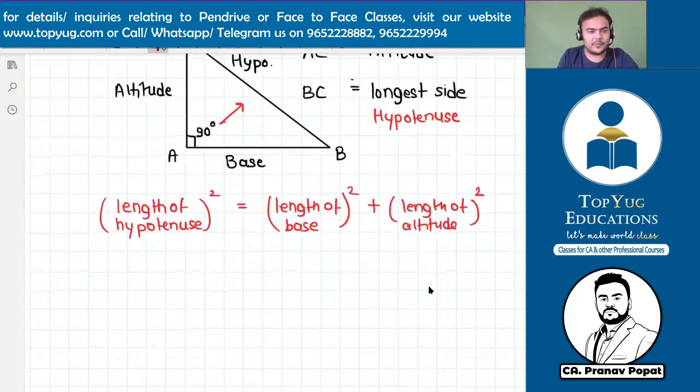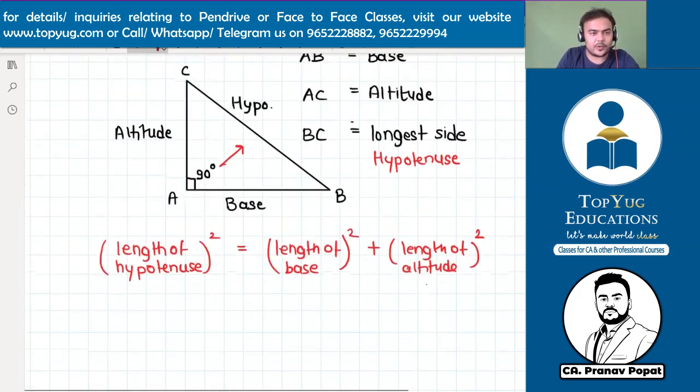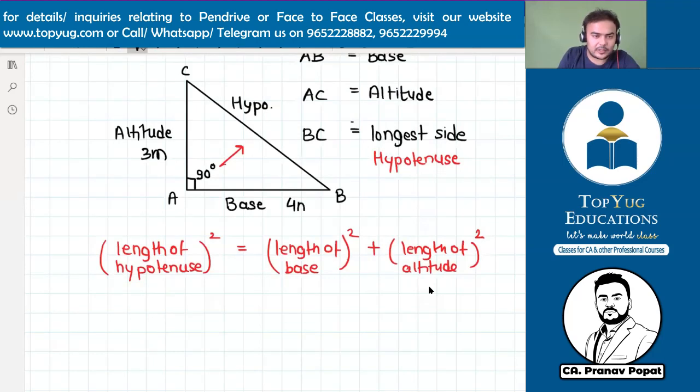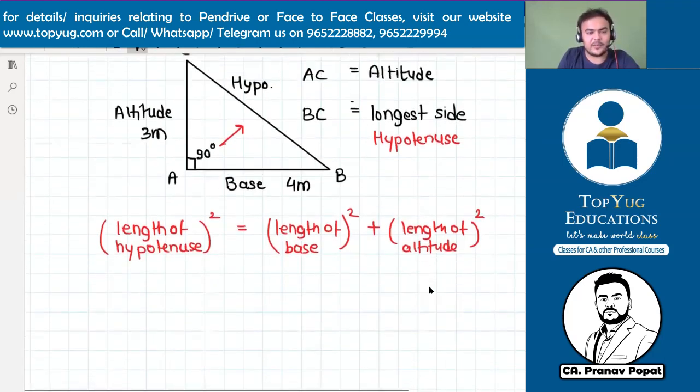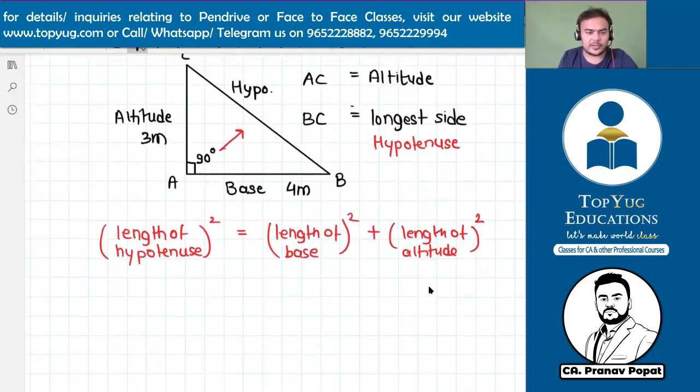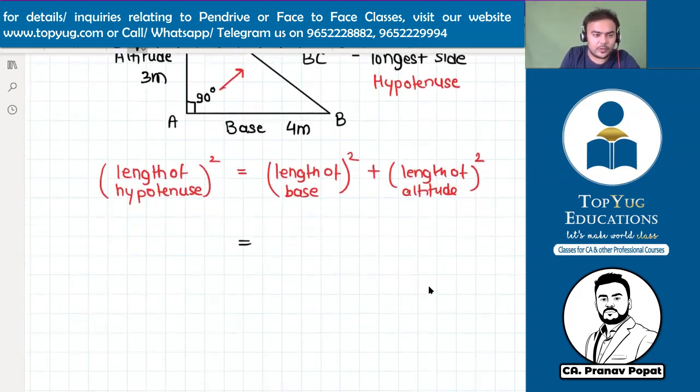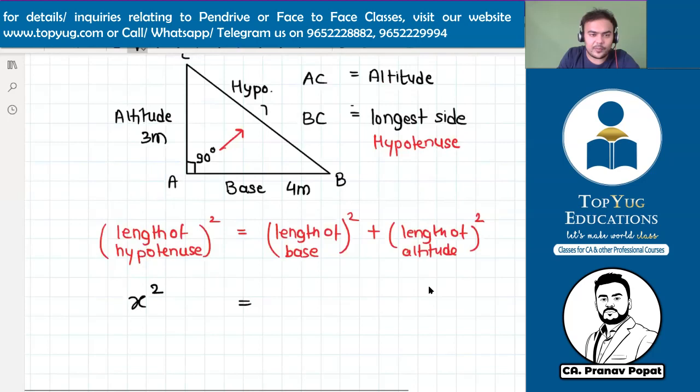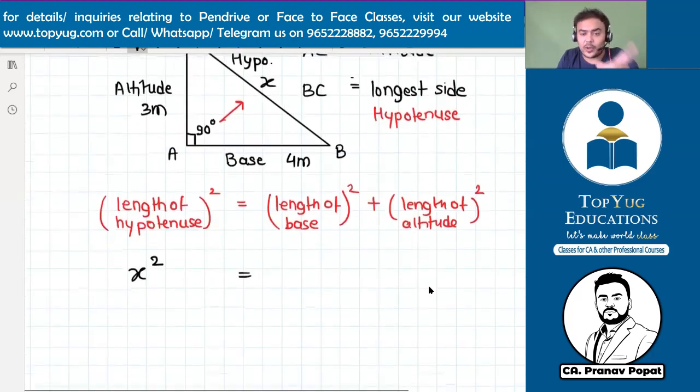So in this case, suppose I say that this is 3 meters, this is 4 meters. Can you tell me what is the length of the hypotenuse? Okay, sir, let's do it. We don't know the hypotenuse, let us make it x. So x square, because x is the hypotenuse length and its square is written here.